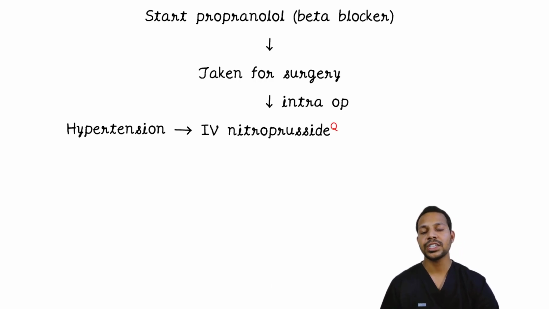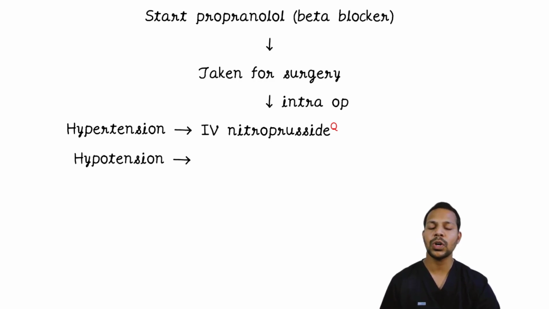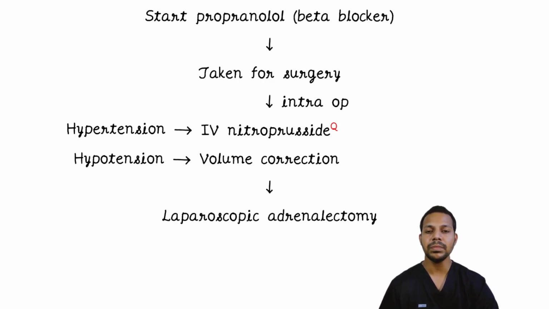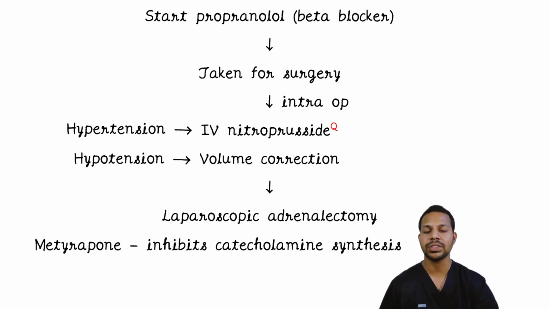Because of volume contraction prior to the surgery, the patient may also have hypotension. For that, what will you do? You will give some IV fluids or the volume correction. Okay, and after all these, you can go ahead with the laparoscopic adrenalectomy. A drug called metyrapone will also inhibit the catecholamine synthesis. It can be used in the medical management of phaeochromocytoma.